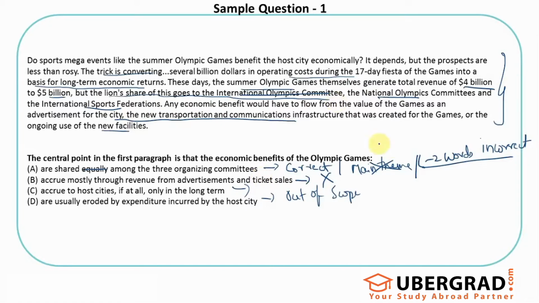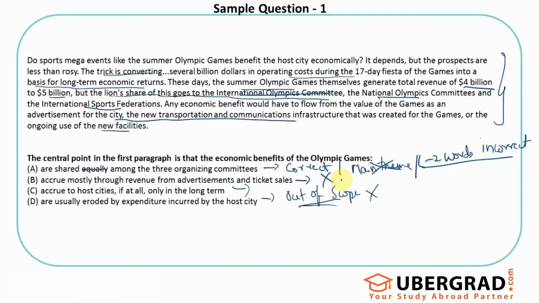So this is again out of scope from the passage, even though it looks like a correct statement in general. In our head it looks like they would have spent a lot of money in building, so whatever money they made would have been gone in the form of expenditure incurred. But the author is not arguing this, so it's again out of scope. So most of the options you can eliminate. It's not that you need to think in this way, but get the essence: even though the statement is correct, is this answering the question? That's one thing you should always look at in an option.